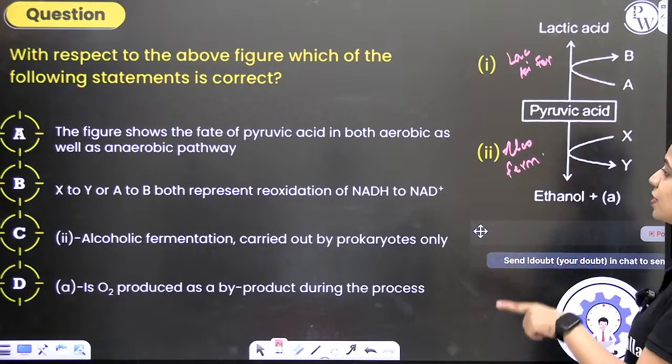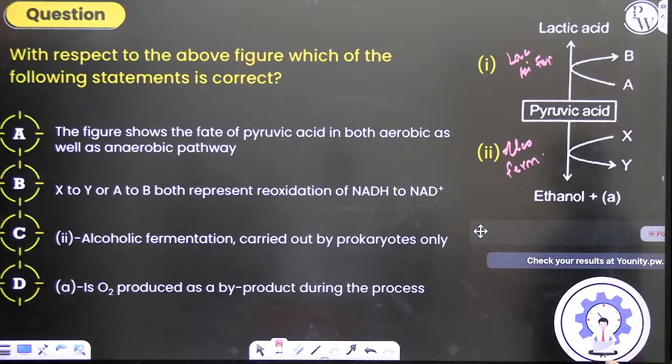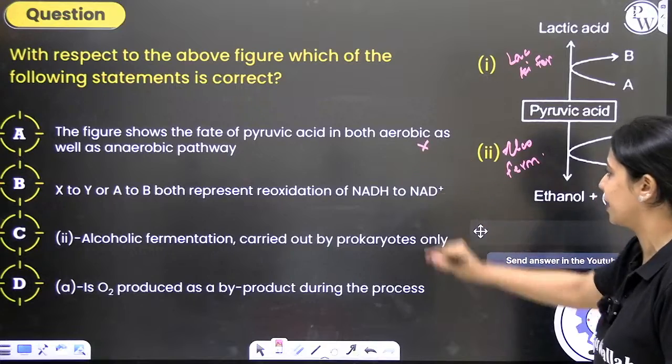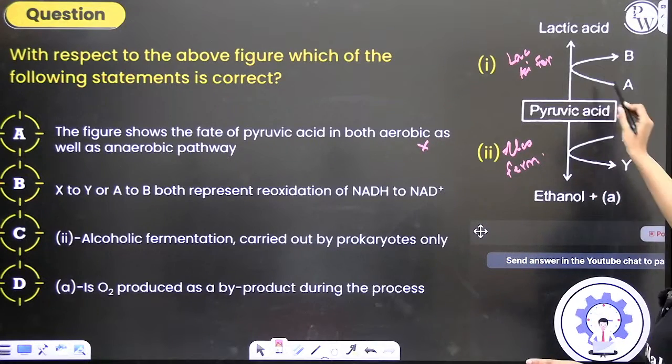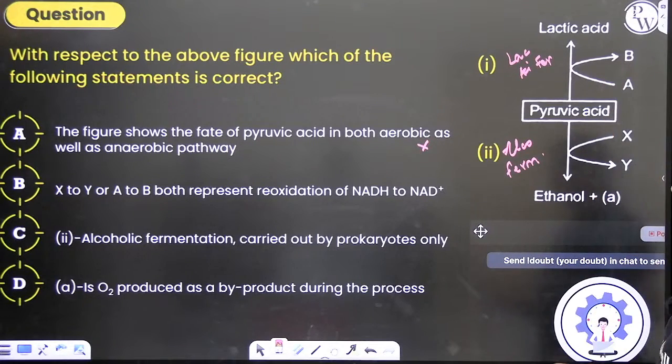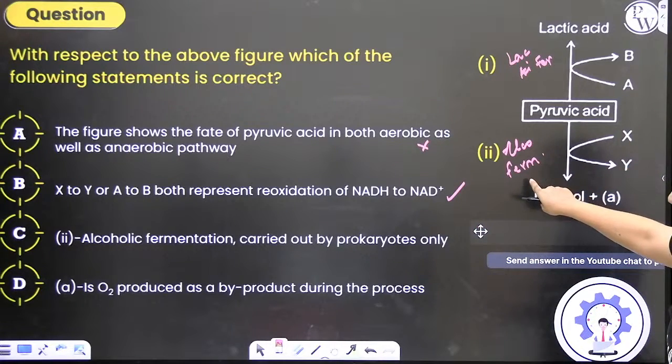The figure shows the fate of pyruvic acid in both aerobic as well as anaerobic pathway. Not at all, both of them are anaerobic, so that is incorrect. X to Y or A to B both represent reoxidation of NADH to NAD plus. Yes, that is correct. Second one is alcoholic fermentation.